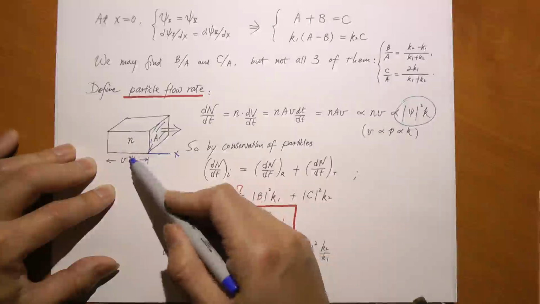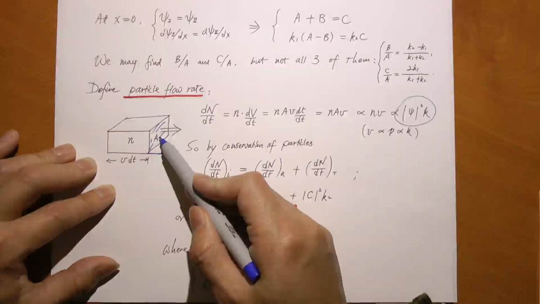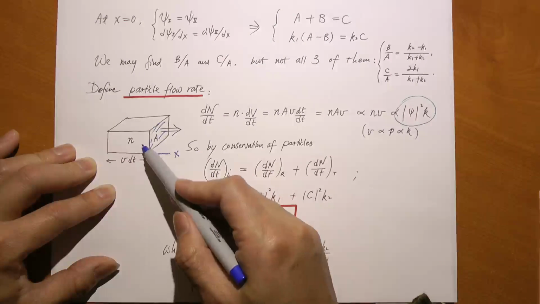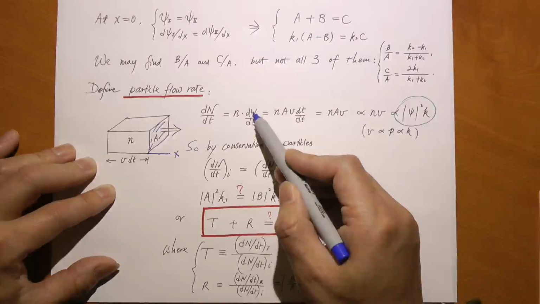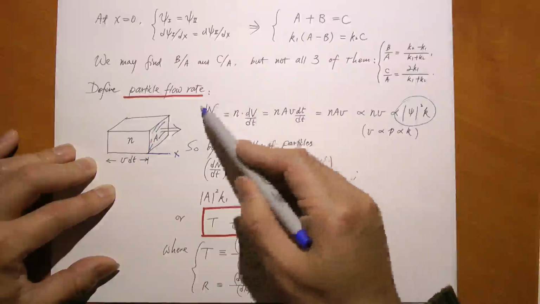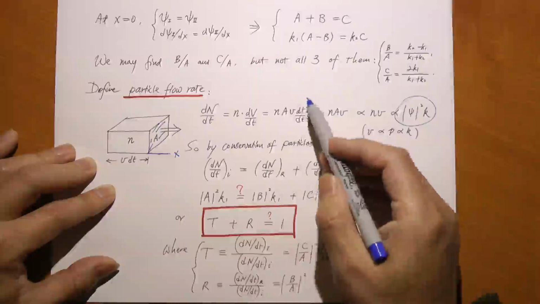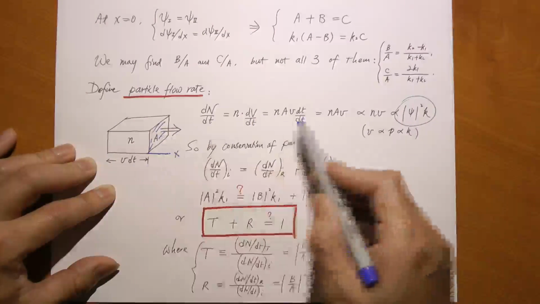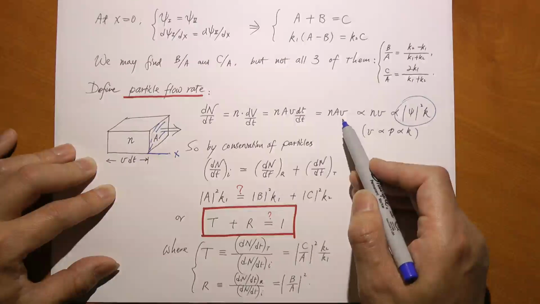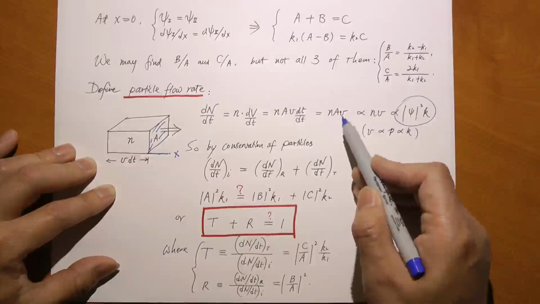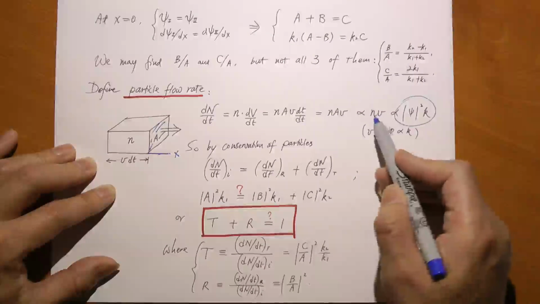So how many particles are there? Well, that depends on two things. It depends on the volume of the box, which is v dt times A. It also depends on how many particles per unit volume, n. So n times dV, where dV is the volume here, that would be dn, right? Divided by dt, that's dn over dt, the flow rate. So dV, the volume, is v dt times A. Cross out dt, you get n A v. Forget about A. A is just the cross-section area. I can just define it to be 1 unit, so just n times v.